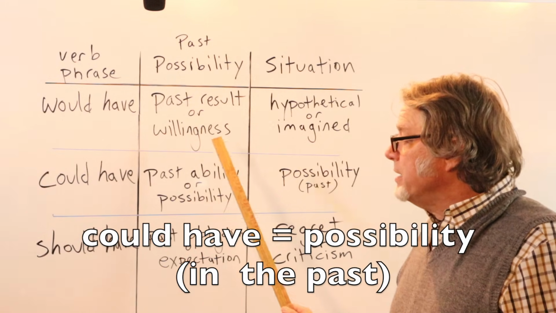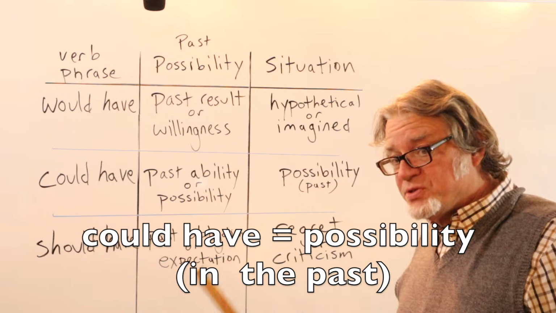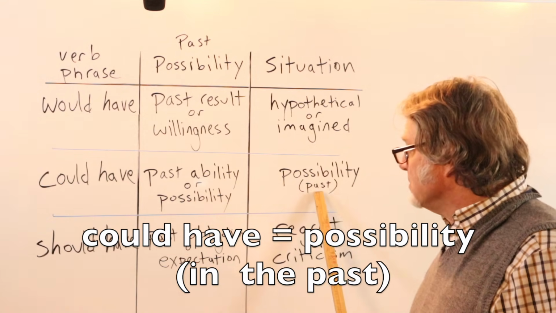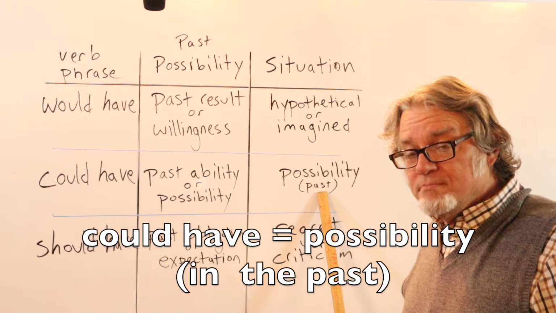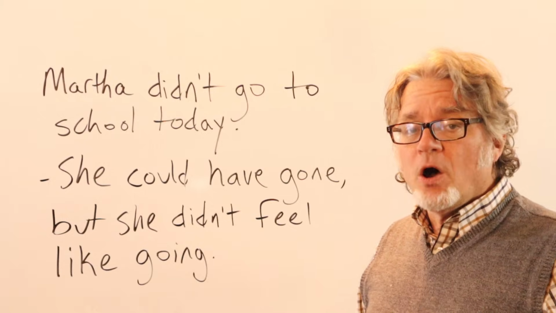Could have is used for past ability or past possibility. The situation is something that was possible in the past. Martha didn't go to school today.